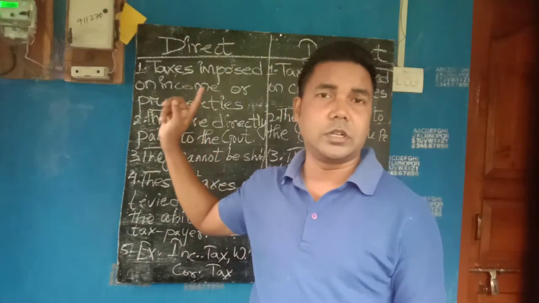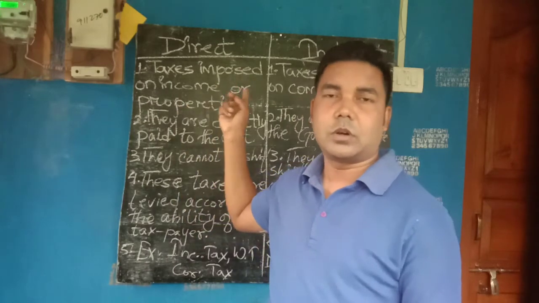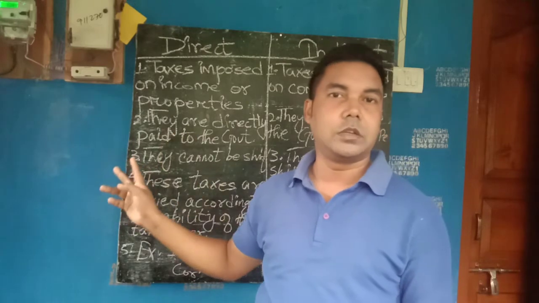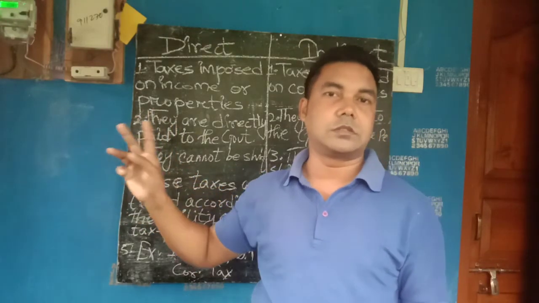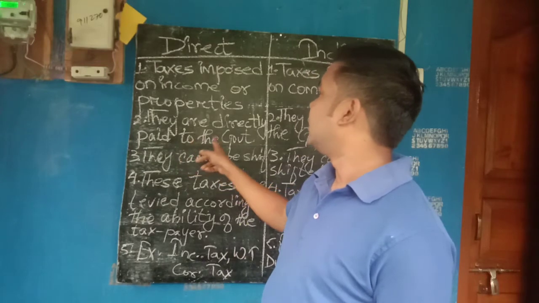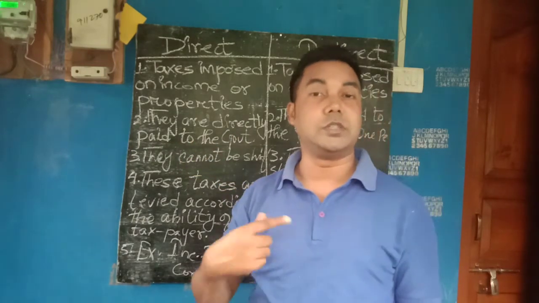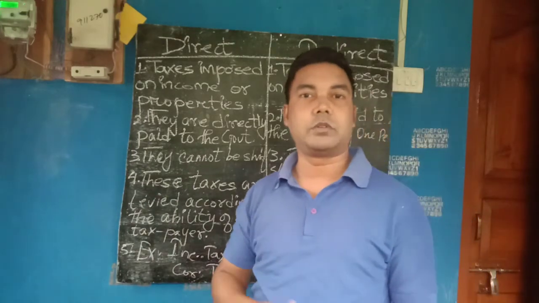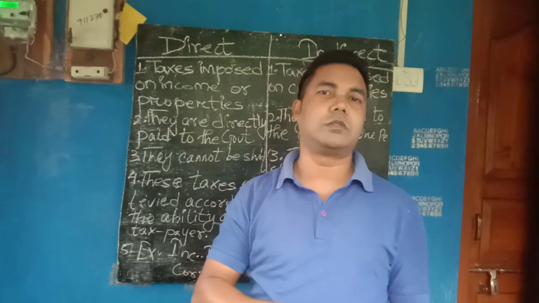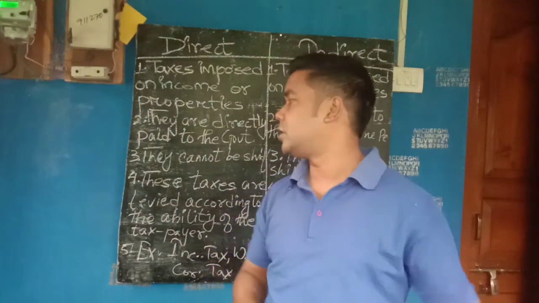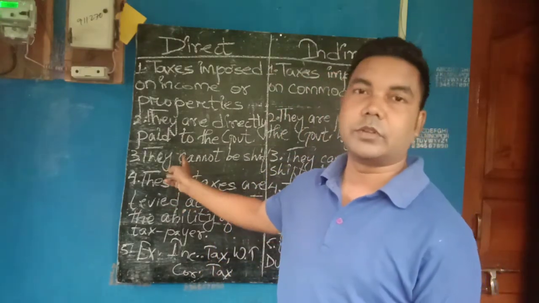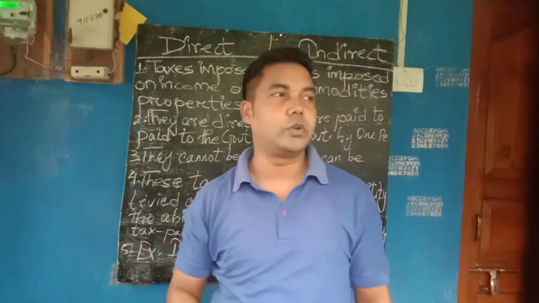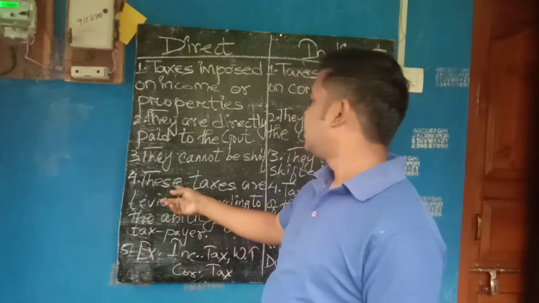Direct tax is directly paid to the government by the person on whom it is imposed, and indirect taxes are indirectly paid to the government by one person to the other person, and to the next, and a chain goes on. Direct taxes cannot be shifted from one person to another, but indirect tax can be shifted from one person to another.